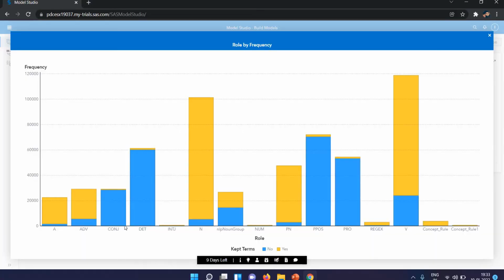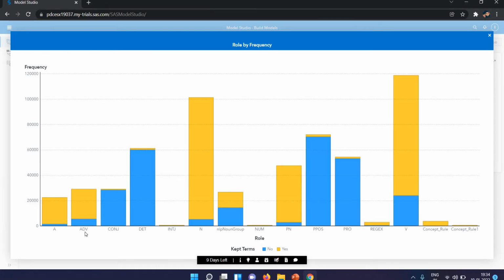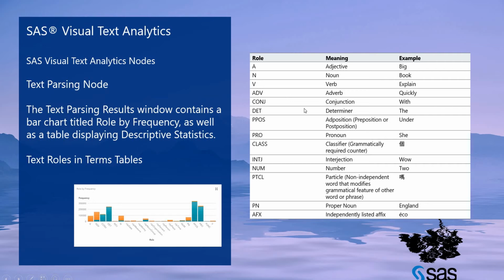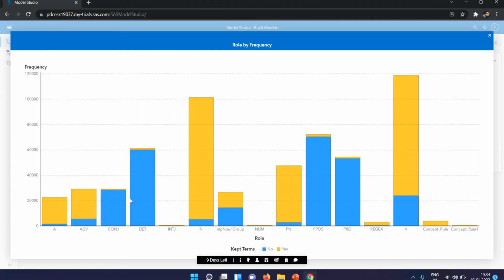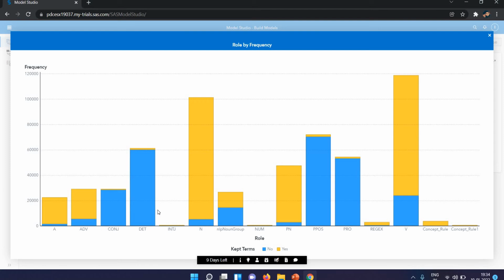Then we have V, which means verb. Next we have adv, adverb. Then we have conjunctions, where the maximum are not kept. Then we have the delimiter, and the maximum of delimiters are not kept.